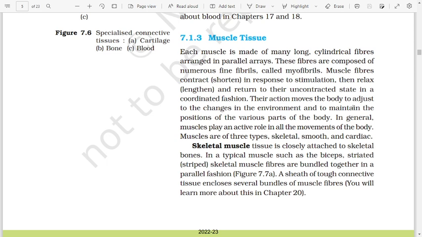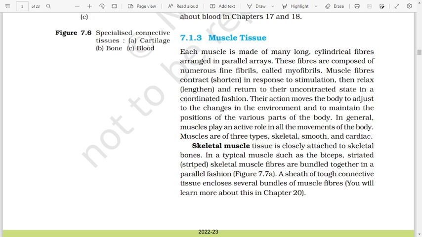Their action moves the body to adjust to the changes in the environment and to maintain the positions of the various parts of the body. In general, muscles play an active role in all movements of the body. Muscles are of three types: skeletal, smooth, and cardiac.